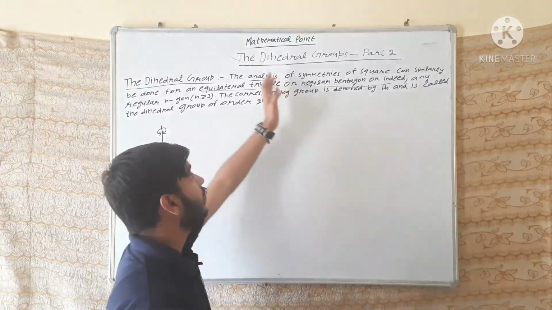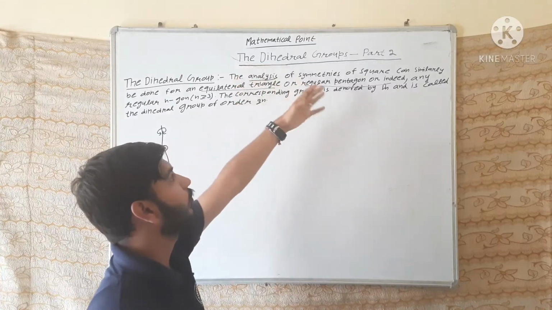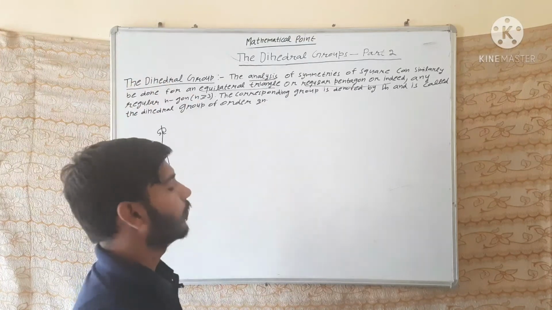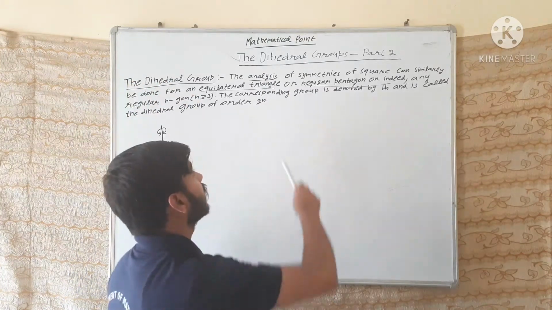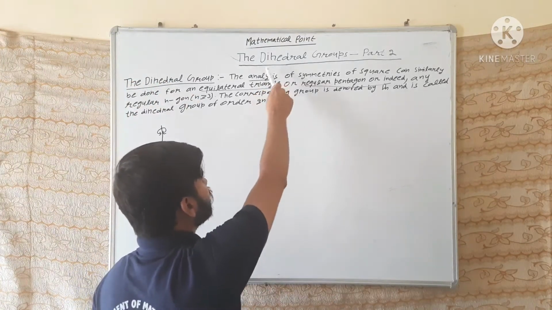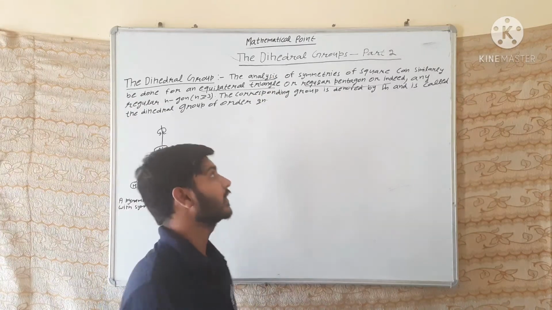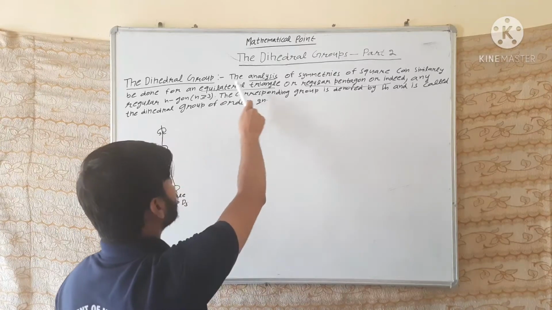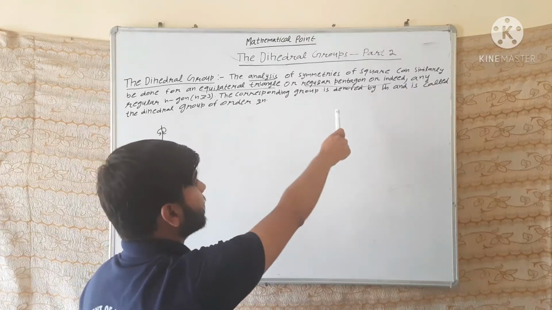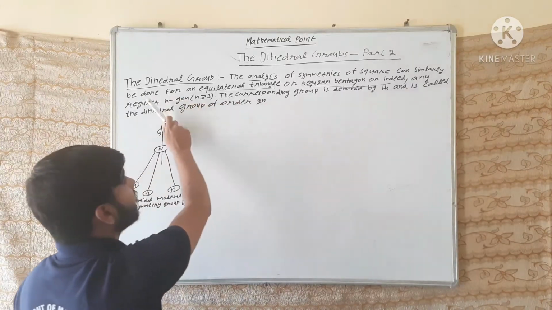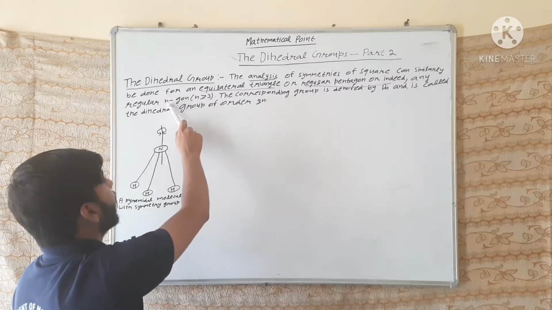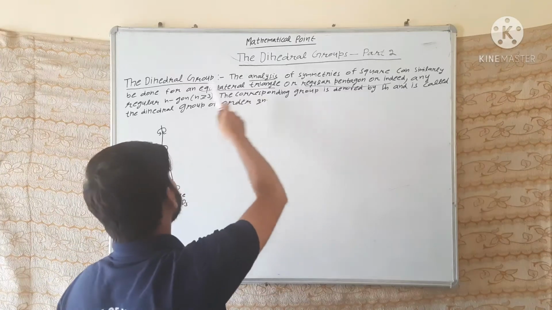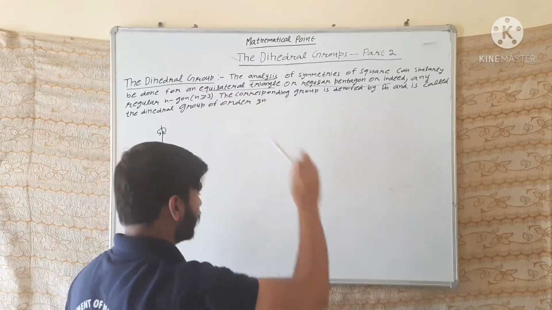In this lecture we are going to discuss the dihedral group, part 2. In the previous lecture we had done part 1. What is a dihedral group? The analysis of symmetries of a square, which we did in the previous lecture, can similarly be done for an equilateral triangle, a regular pentagon, or indeed any regular n-gon. The corresponding group is denoted by Dn and is called the dihedral group of order 2n.